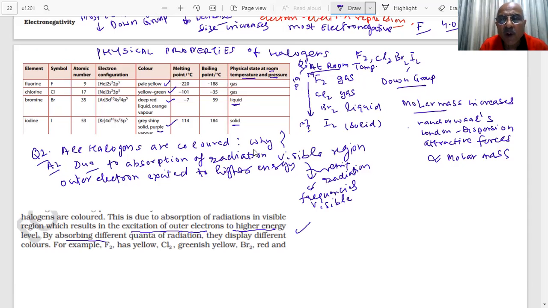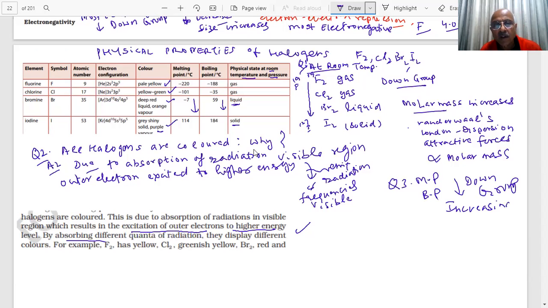What is happening to their melting point? Question number 3. Melting points, as you go down the group, what is happening, students? These are the boiling points and melting points: minus 220, minus 101, minus 7, 114. They are increasing.